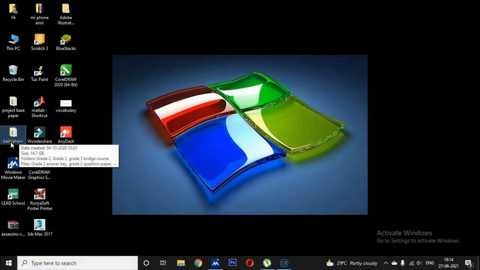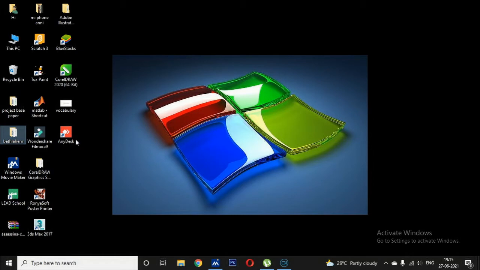Now children, please understand the difference between files and folders. A file is a collection of information and a folder contains files.